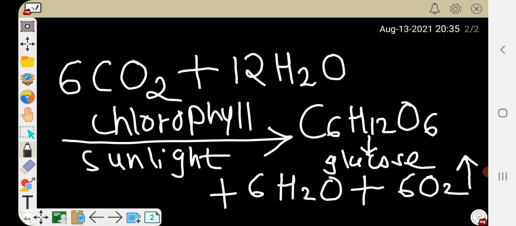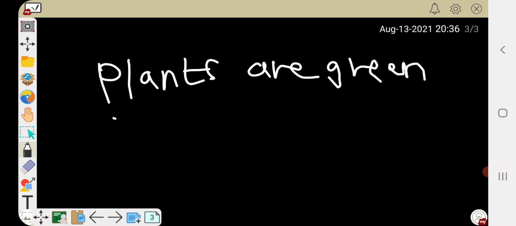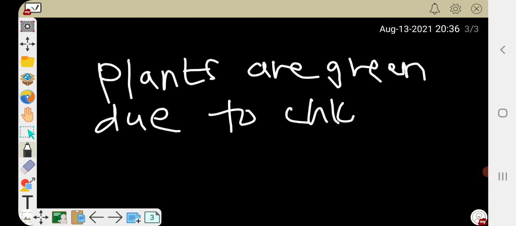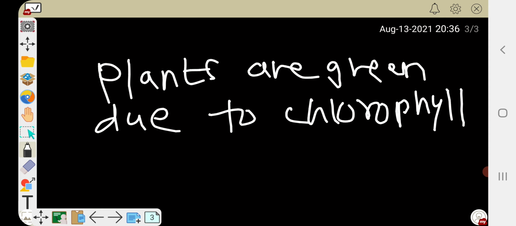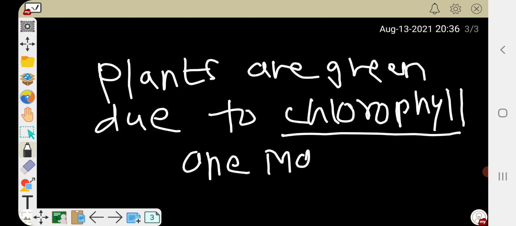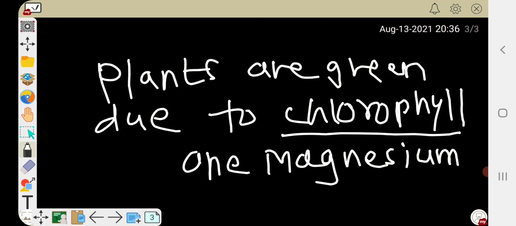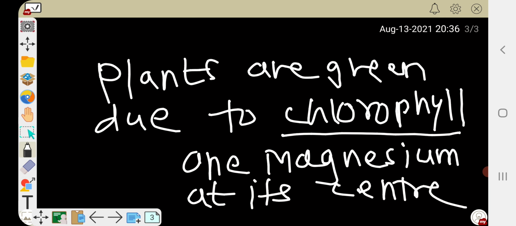Oxygen is liberated here. So now what is chlorophyll? Chlorophyll is a photoreceptor molecule present in plants and it is green in color. That's why plants are green in color. Plants are green due to chlorophyll. And now we can say that this chlorophyll has one atom of magnesium at its center. It is a totally green pigment, so it gives the color green to all the plants.